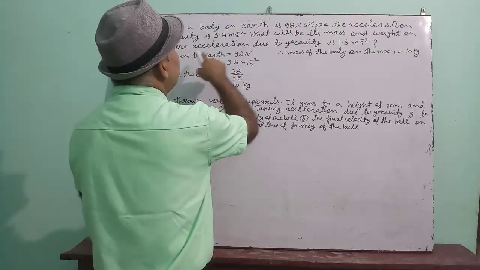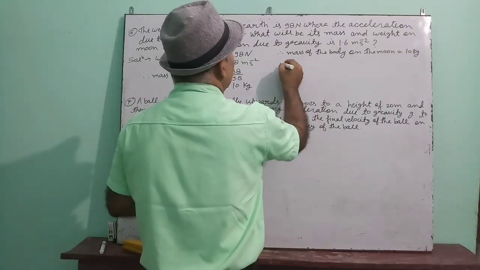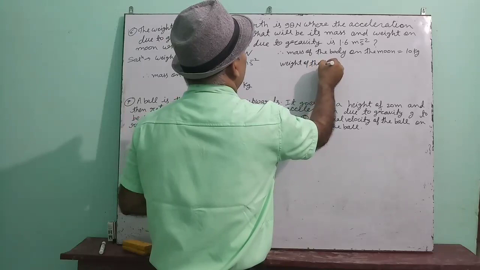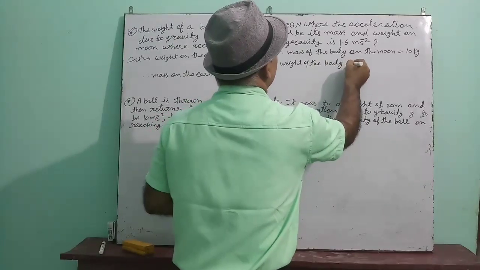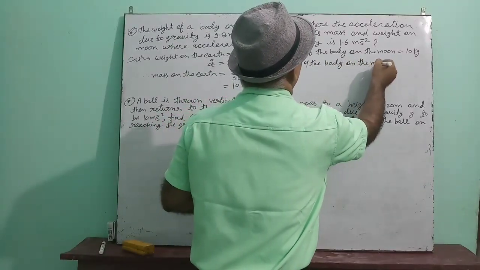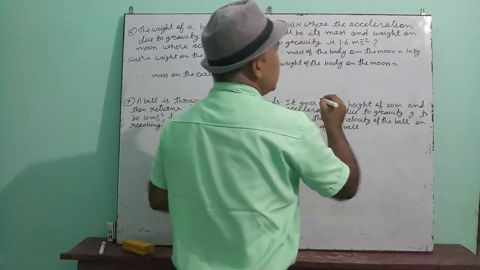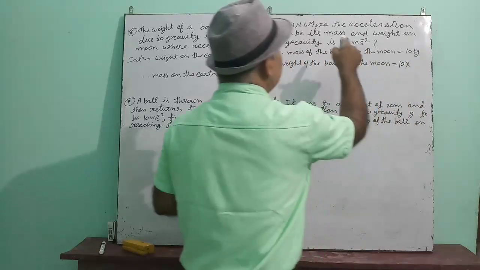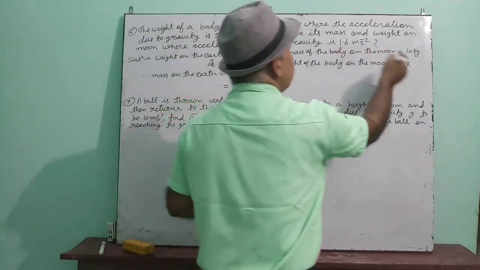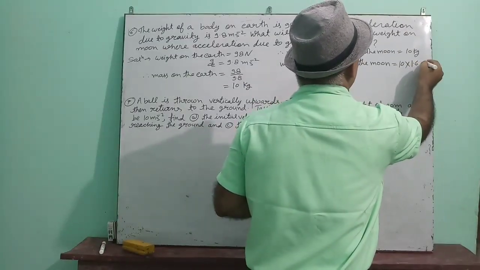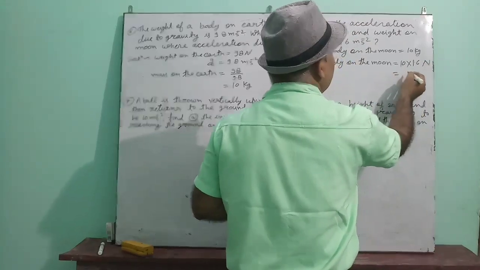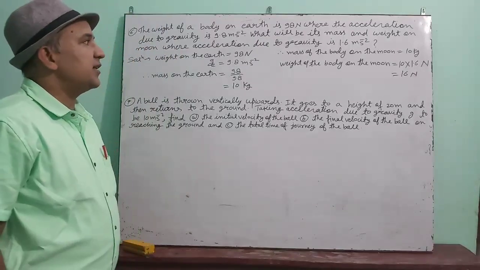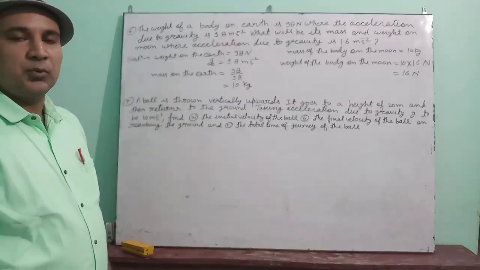Now you have to find the weight on the moon. Weight of the body on the moon. Weight is equal to mass into gravity. Mass is 10 and gravity on the moon is 1.6. So 10 into 1.6 Newton. By multiplying it, you can see that 16 Newton is the weight of the body on the moon.